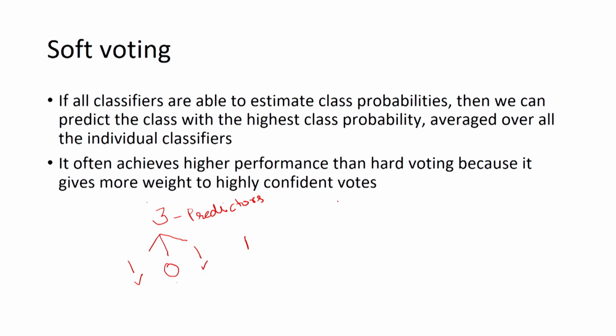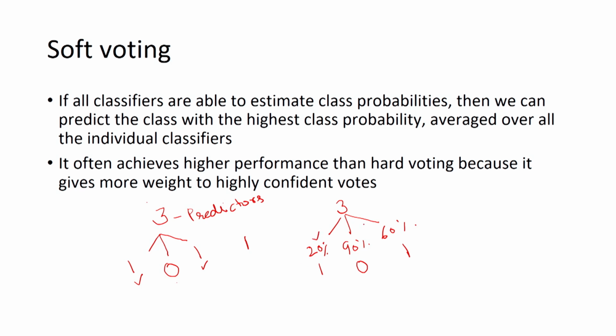While if we talk about soft voting classifier and again we are taking 3 predictors in the ensemble, then your first classifier is suggesting that, suppose, there is a 20% chance that the class is 1. The second predictor is saying there is a 90% chance the class is 0, and this one is saying there is a 60% chance that the class is 1.